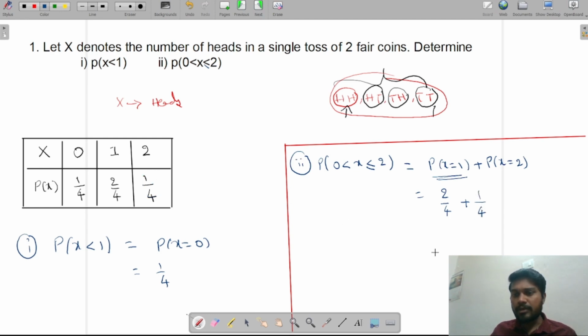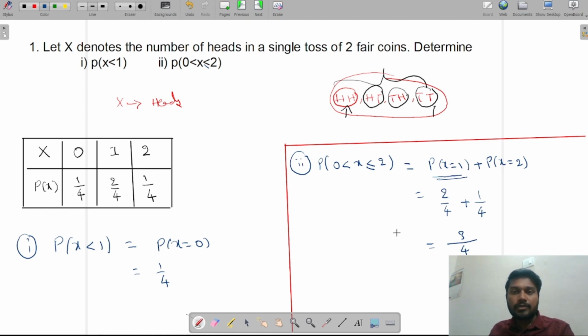I'm writing here 1 by 4. Then, taking LCM as 4, the numerators are added. So 3 by 4 is the solution of the second answer, and this is the final solution of the given question. Is it clear, everyone?